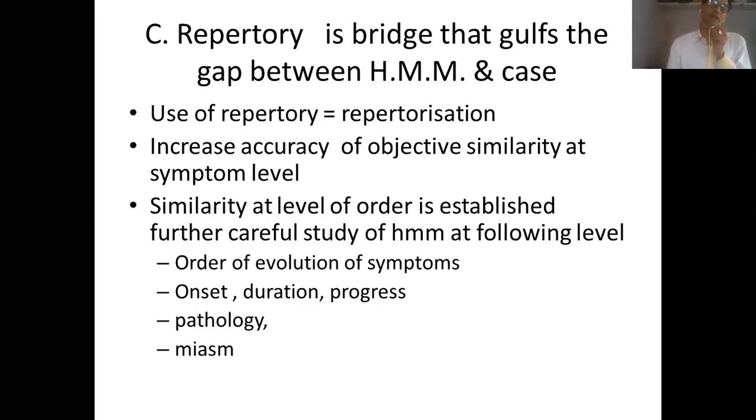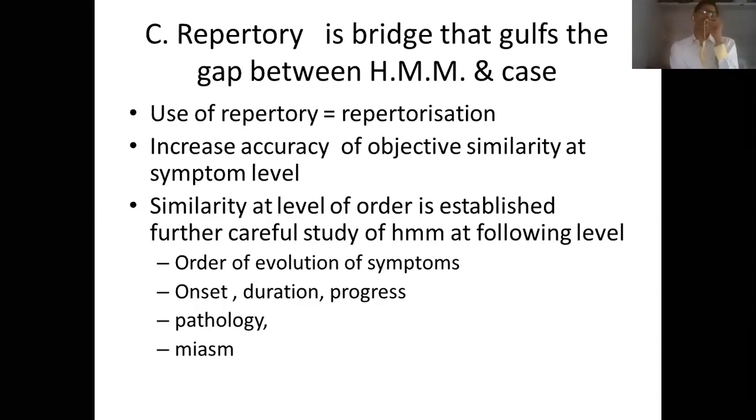And one more thing, we must study the miasm. Let's take a common example of burning in the eyes. This burning in the eyes is present in aconite, in sulphur, in medorrhinum, and also in mercurius. But the miasm behind all these symptoms is different.